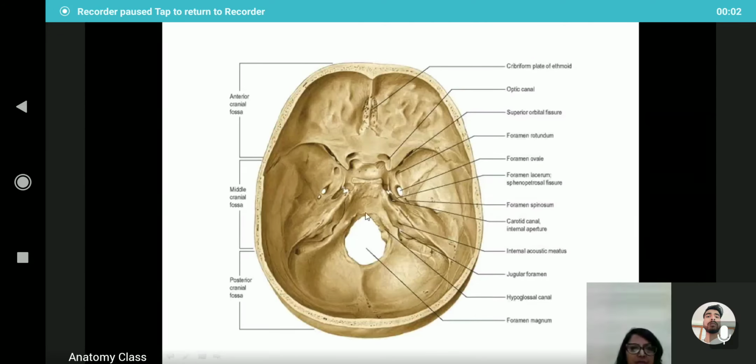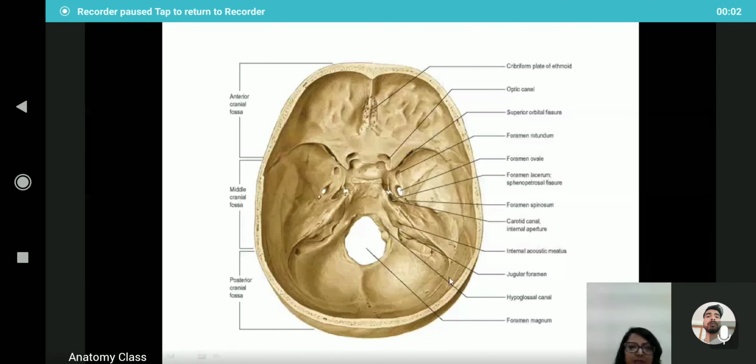And the tentorium cerebelli has an attached margin and a free margin. The attached margin is attached on the transverse sulcus, the transverse groove, from each side of the internal occipital protuberance and the upper border of the petrous part of the temporal bone.